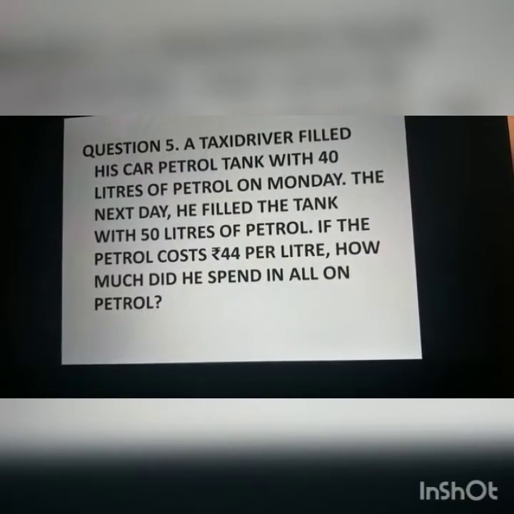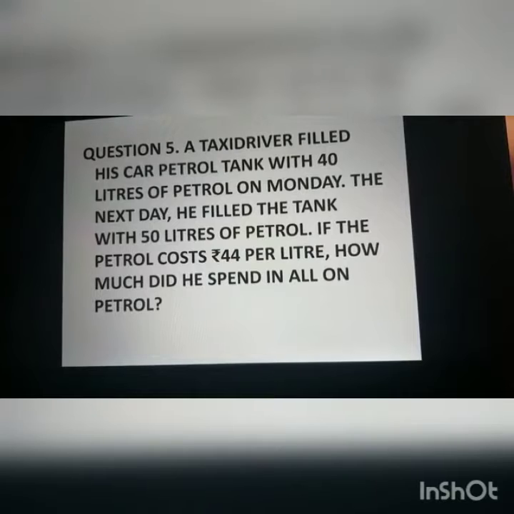Today we will do exercise 2.2, questions number 5, 6 and 7. First is question number 5. A taxi driver filled his car petrol tank with 40 liters of petrol on Monday. The next day he filled the tank with 50 liters of petrol. If the petrol cost rupees 44 per liter, how much did he spend in all on petrol?